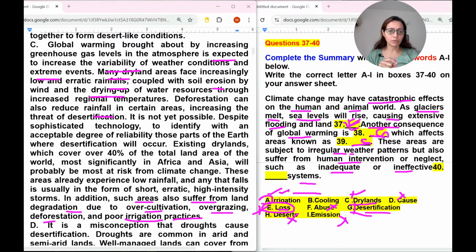We can just mark it A number because here cooling system they are not talking, and abuse, cause, this word will not come. So that is the thing. We have completed this reading.